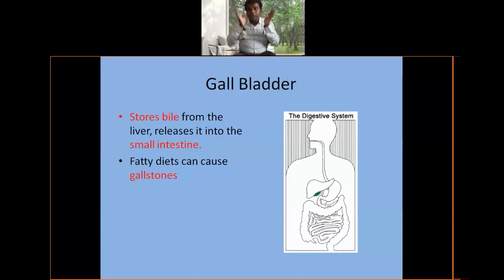Remember one thing. The liver is responsible for glucogenesis, production of glucose from carbohydrate. Glycogenesis is production of glycogen from glucose. Gluconeogenesis is nothing but production of glucose from proteins and lipids, not carbohydrates.